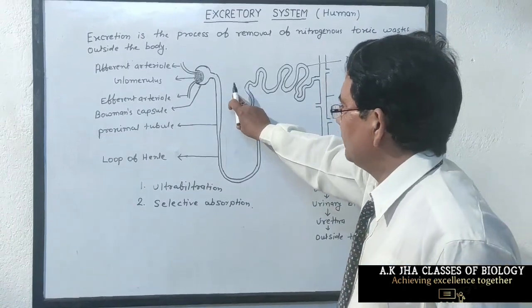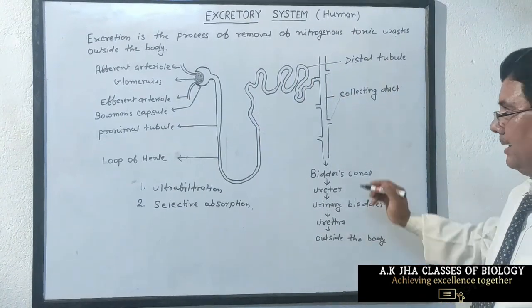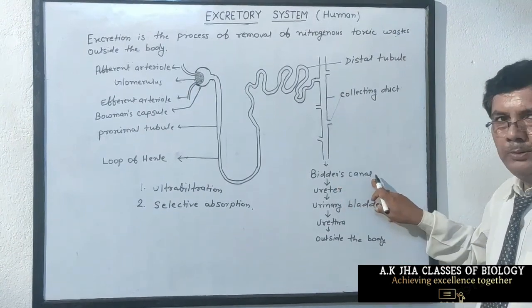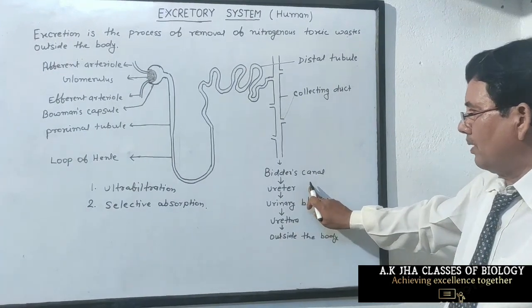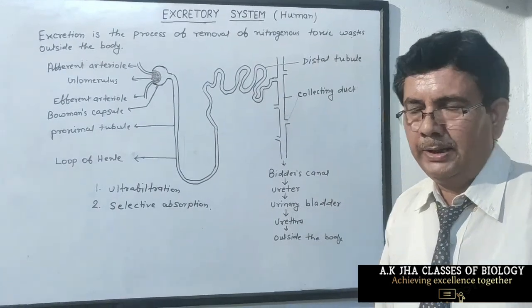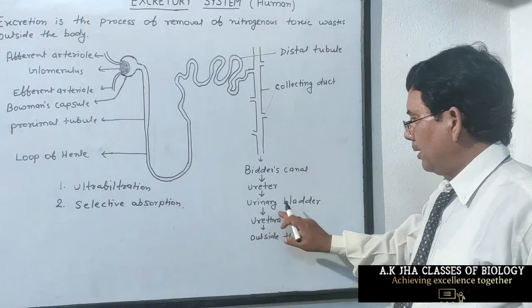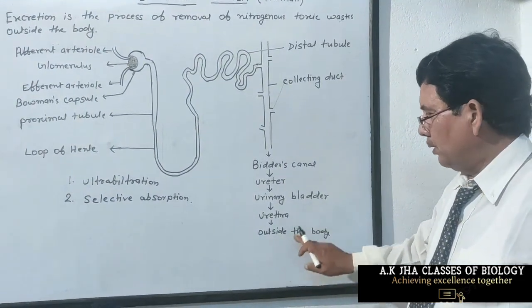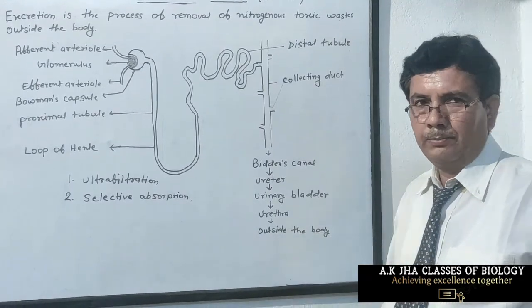The urine from all the nephrons collects in the collecting duct, and the collecting duct sends the urine to a canal which is called Bellini's canal, and the canal opens into the ureter. Through the ureter, urine is deposited in the urinary bladder, and from the urinary bladder, urine is liberated from time to time through the external genital organ, urethra, outside the body.